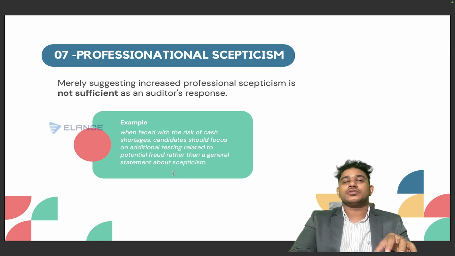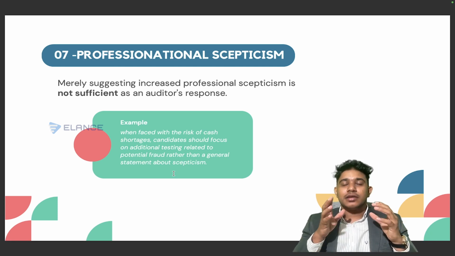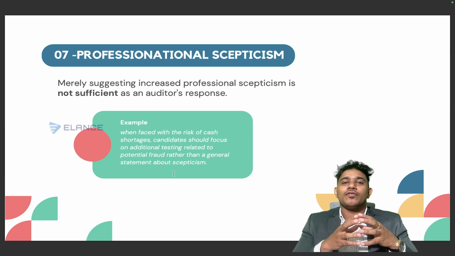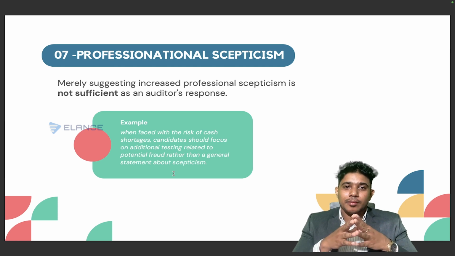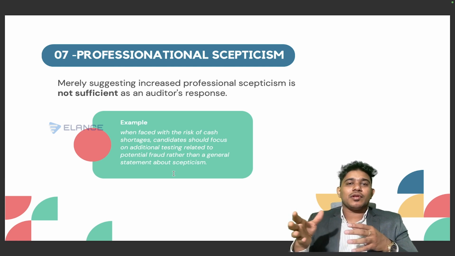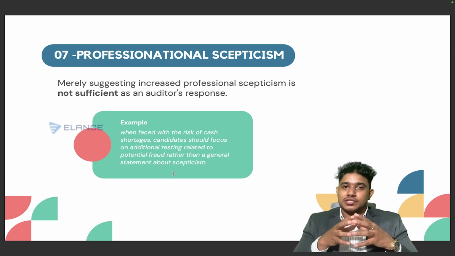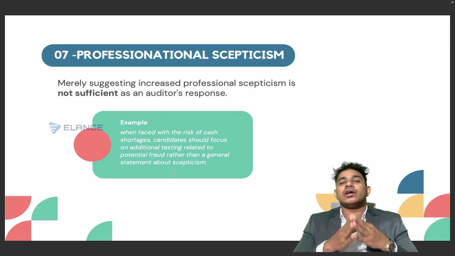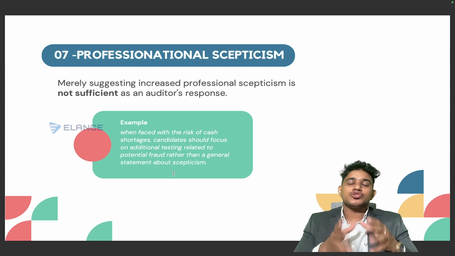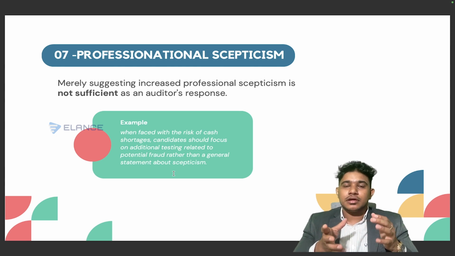In the majority of cases, whenever there are issues in relation to fraud or managerial bias, the candidate will always mention that the audit team should maintain professional skepticism. But this should only be considered as an add-on point. You should have another primary procedure or response to be taken from the auditor's end, plus you can give this point as an add-on to that.